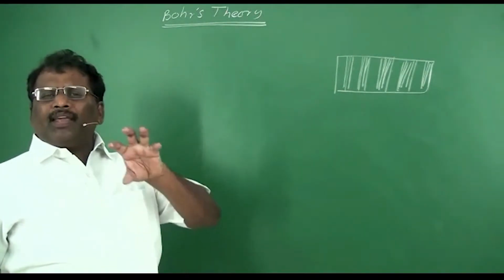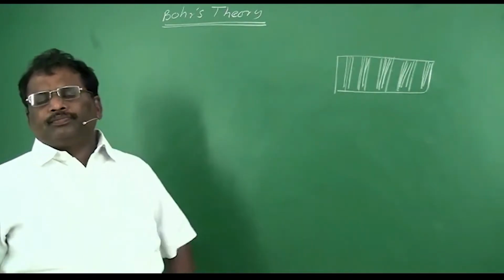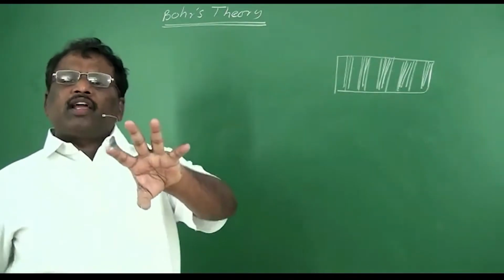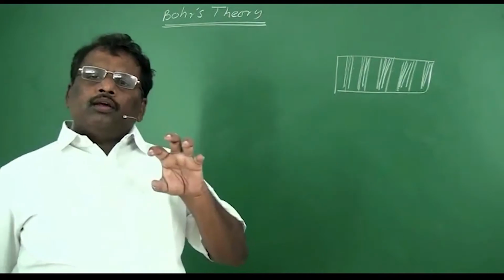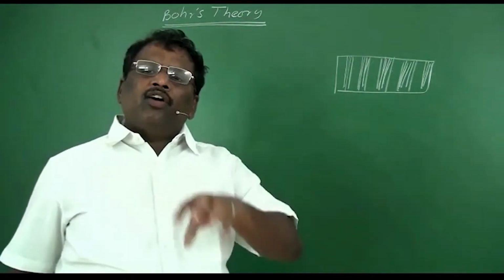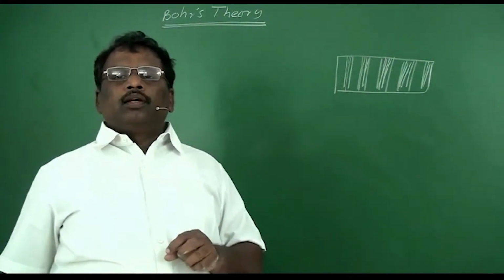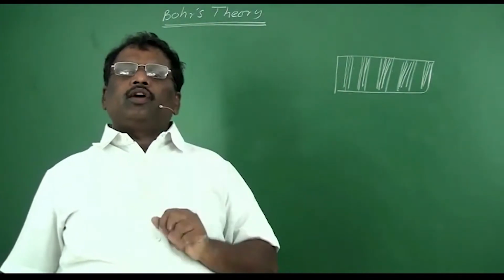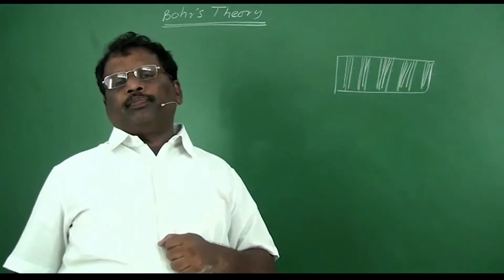So Bohr, concentrating on the hydrogen atom, or ions like hydrogen, proposed a new theory called Bohr's theory.